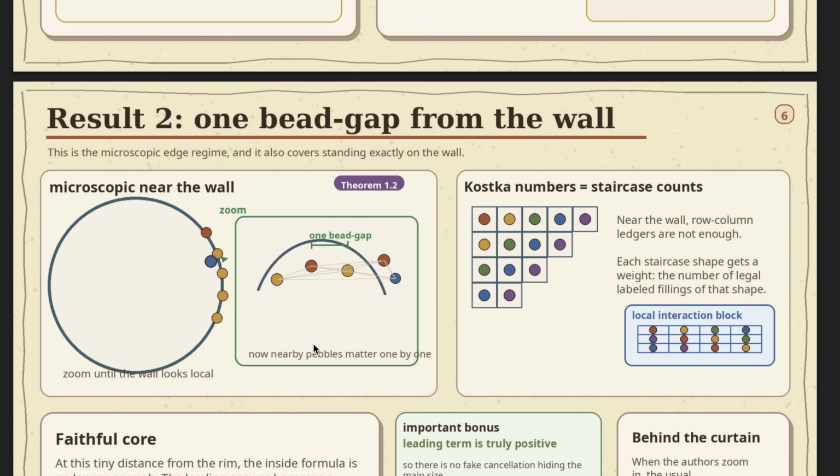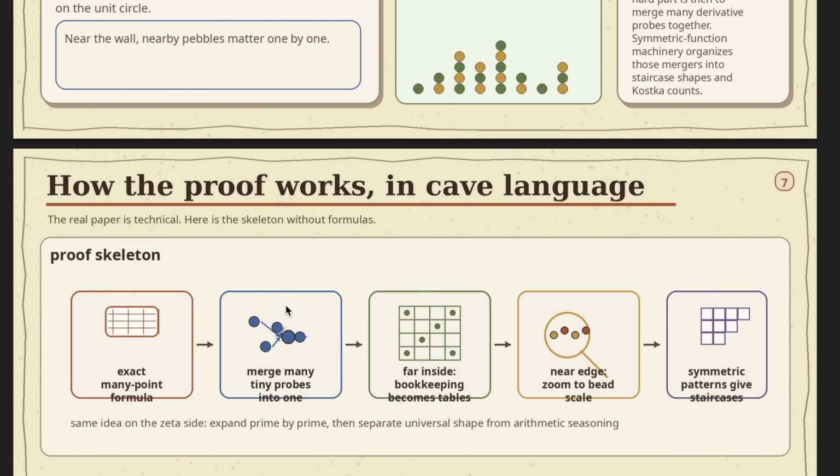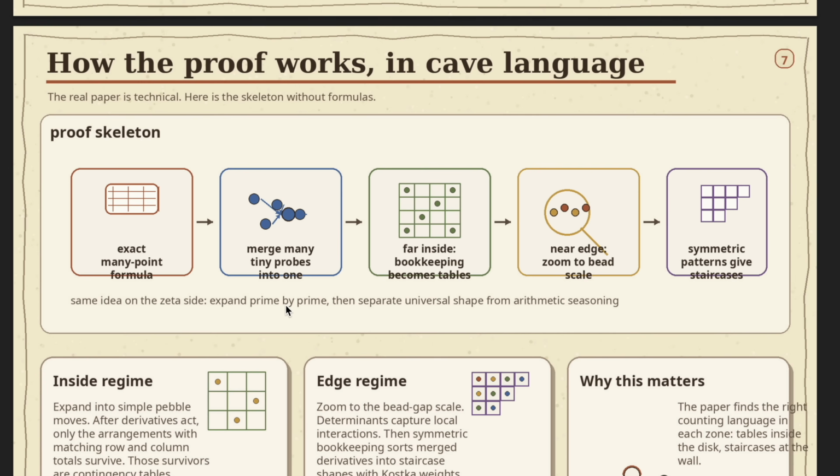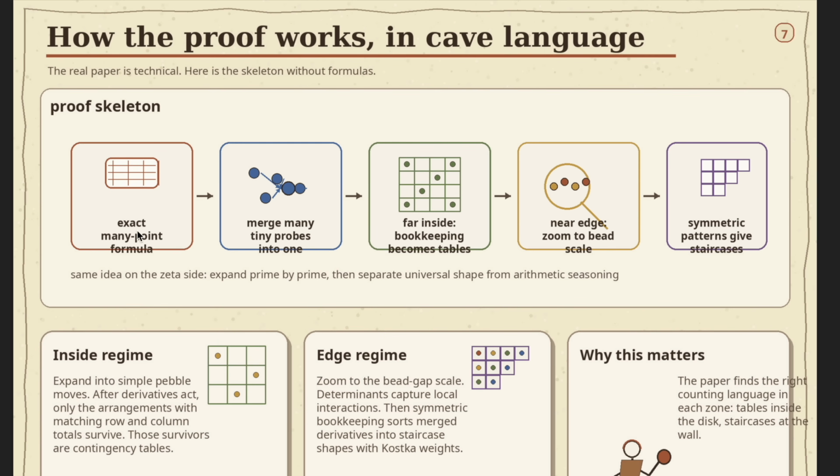And then there's this, which is one of the theorems, which is where the probing rock goes towards the boundary. This is like a hallucination, I think. In cave language, okay. How the proof works in cave language. So exact many point formula and merge the many tiny probes into one. I don't think this is going to make sense to a caveman, but I don't think you can explain it to a caveman really. I just wondered what ChatGPT would do.